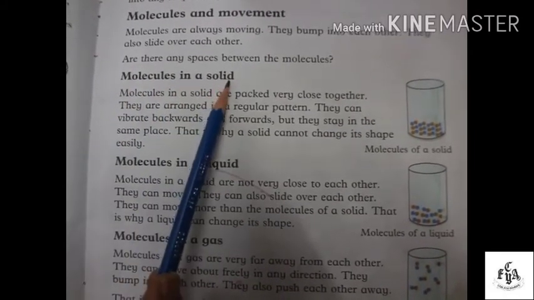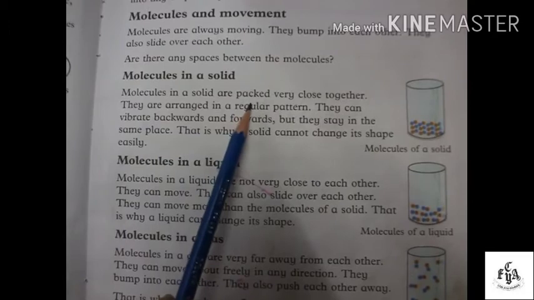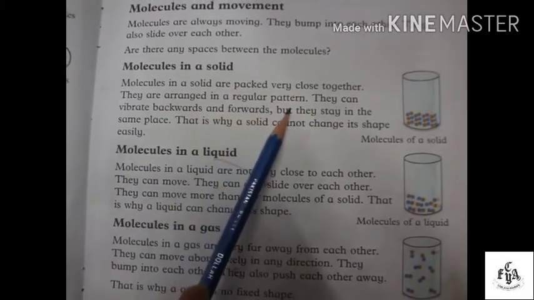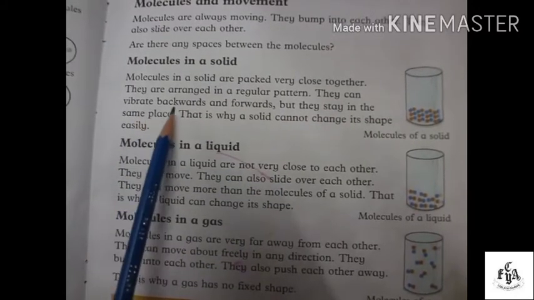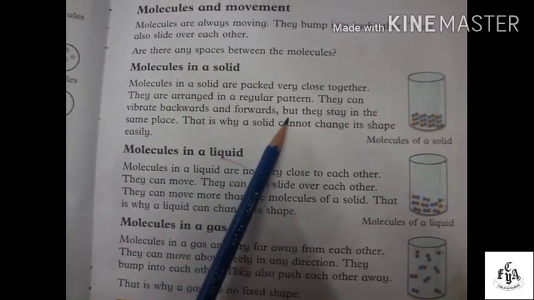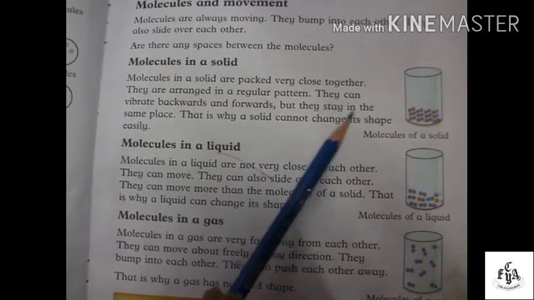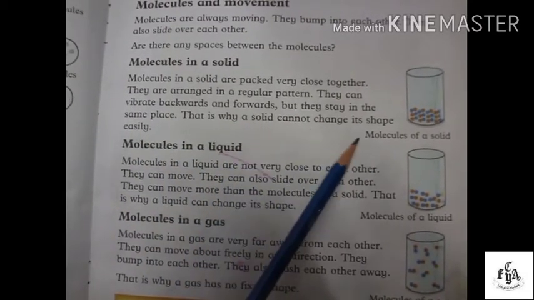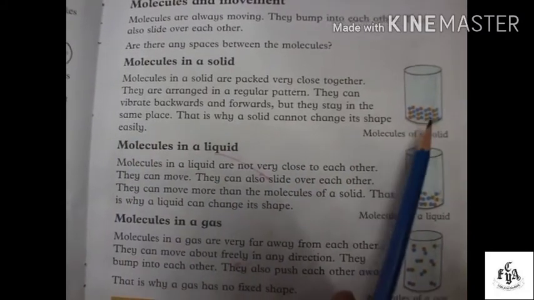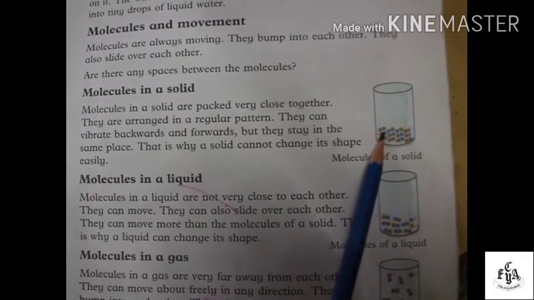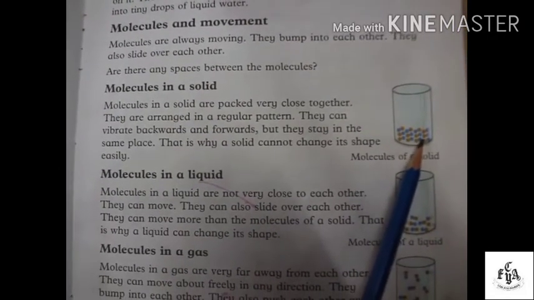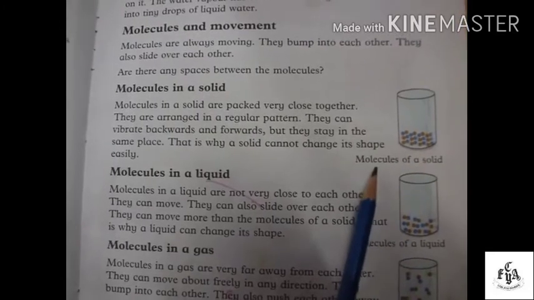Molecules in a solid. Molecules in a solid are packed very close to each other. They are arranged in a regular pattern. They can vibrate backwards and forward, but they stay in the same place. That's why a solid cannot change its shape easily. As you can see in the picture, these molecules are closely packed and arranged in a regular pattern, so they cannot move. These are the molecules of a solid.